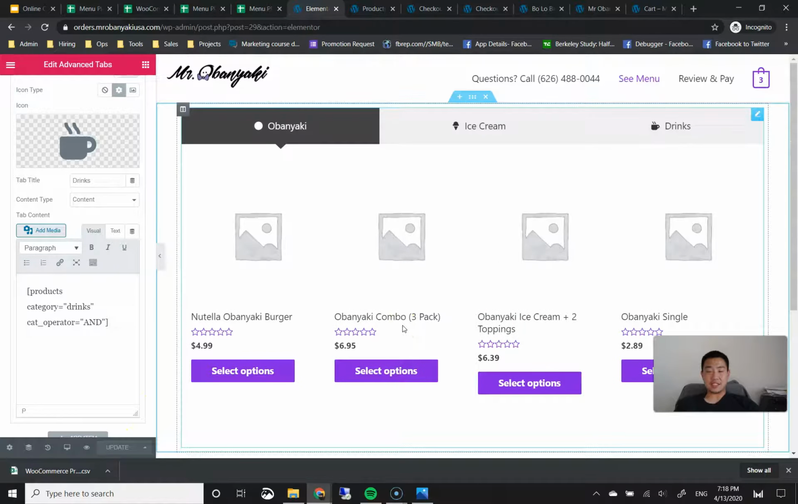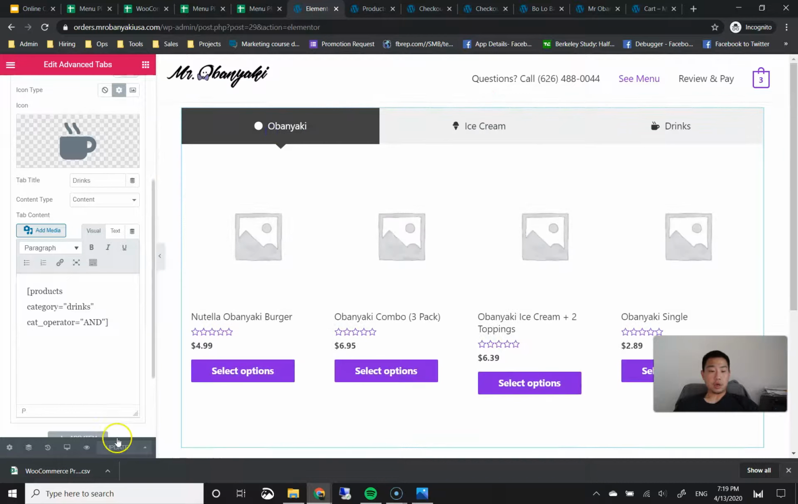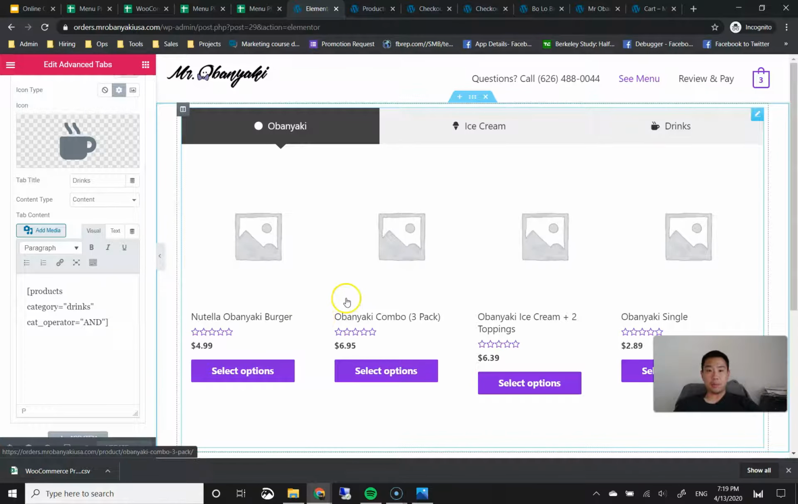And now this is exactly what Uber Eats and DoorDash looks like. Same exact experience. We have these tabbed menu categories, and when you click on each of these categories, the respective menu items for the category show up. Okay, great. So I'm going to go ahead and click on update here. If it's grayed out, then you already updated. This is all you need to do. All your menu items are showing on your website right now.